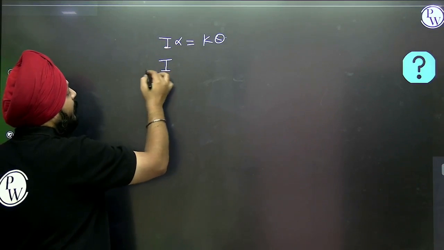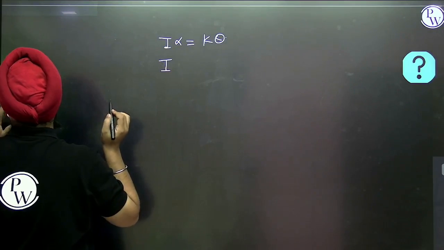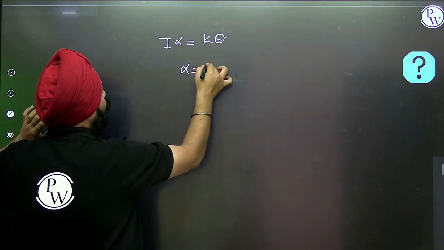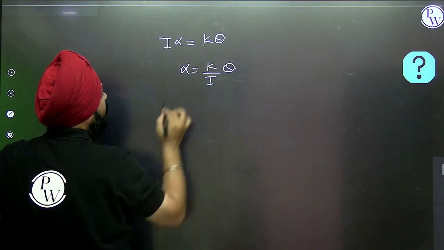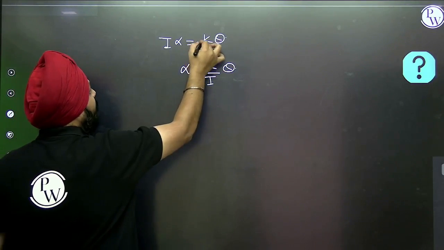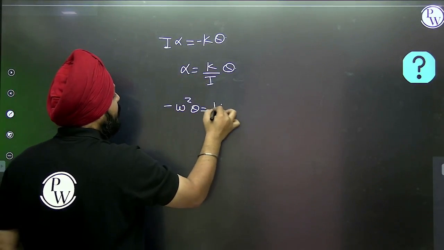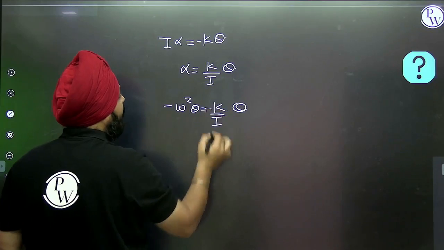So I can say alpha is equivalent to k by I times theta. Comparing this with minus omega square theta, omega square is k by I.